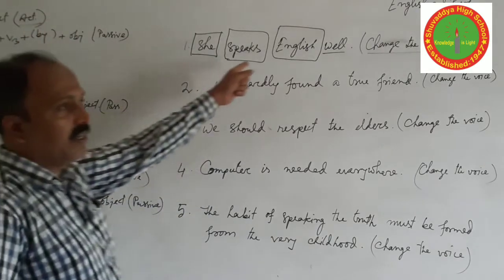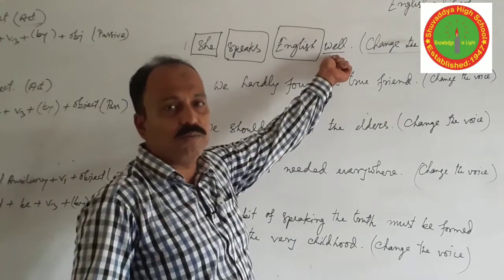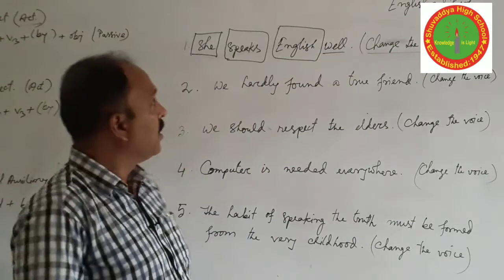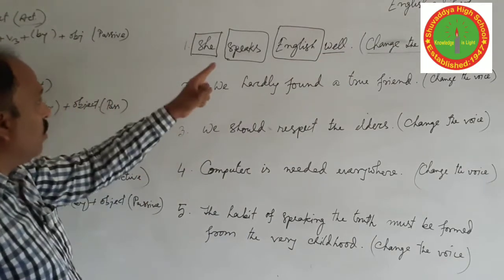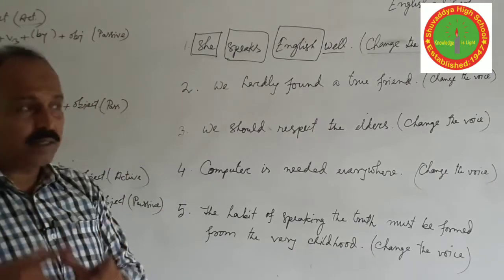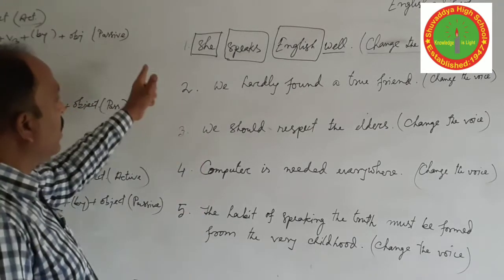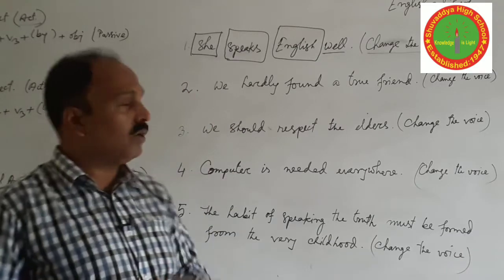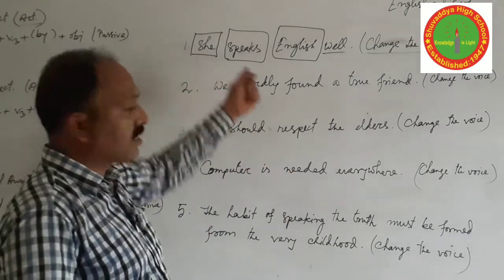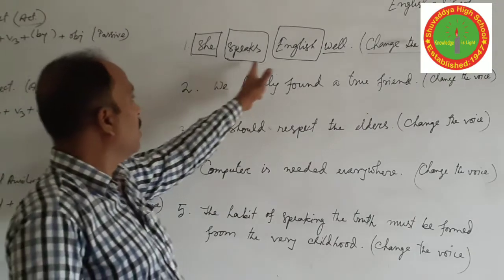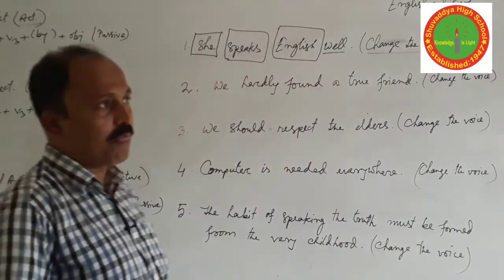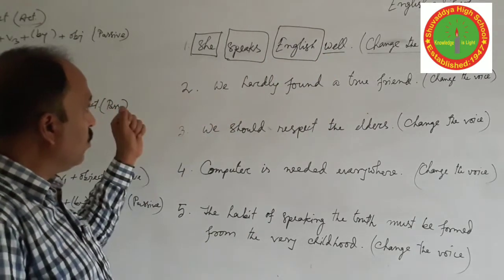So the sentence is in the active form. Now you have to know the subject, verb, object, the tense of the sentence, and also whether the structure is active or passive. Now we are going to change it into passive.